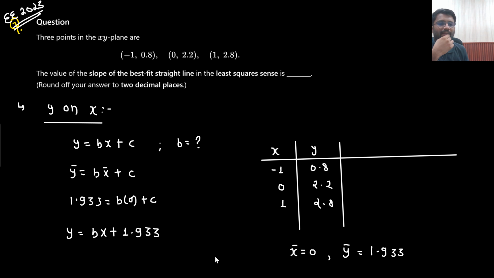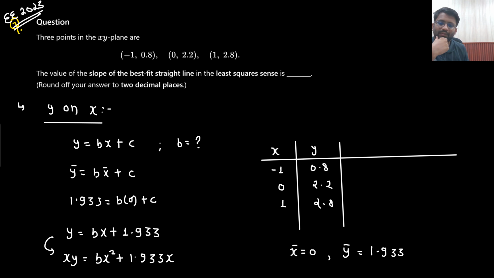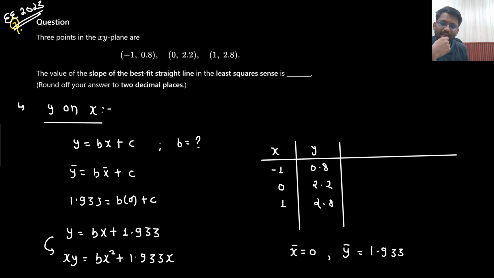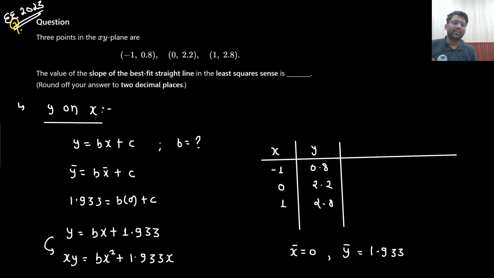Now what do I do? Multiply with x on both of the sides, and then take the average. So xy bar equals to b x square bar plus 1.933 x bar. Do I have the value of xy bar? No, I need to find out. That means I need to find out the value of x into y. Minus 0.8, 0, 2.8. So what will be xy bar? Minus 0.8, 0, 2.8. 2 divided by 3.